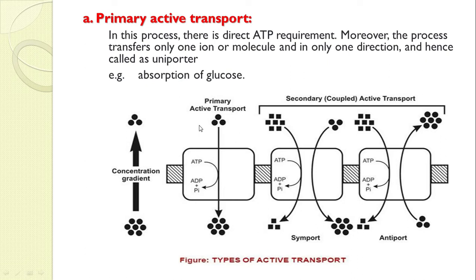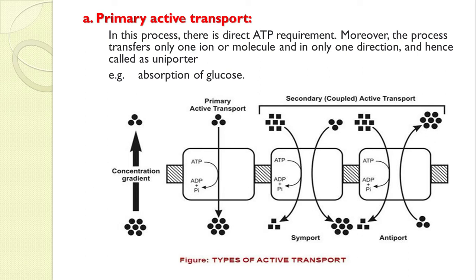The example is absorption of glucose by primary active transport. You can observe that in this figure. These are the drug molecules, and they will cross the membrane. The concentration on one side of the membrane is less and on the other side it is higher. Still it will be transferred in this direction by the use of ATP. The ATP will get converted into ADP, that is adenosine diphosphate, and the drug molecule will get transferred. That is direct utilization of energy for the transport of drug molecules, in only one direction.